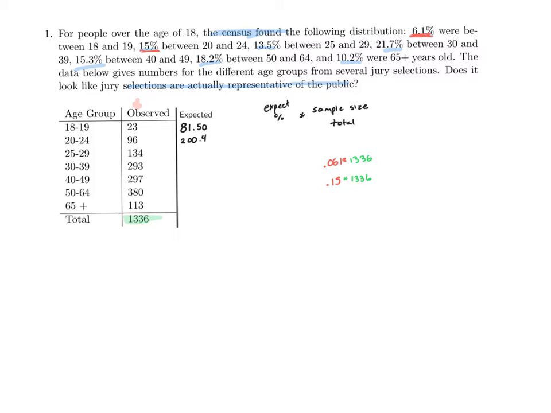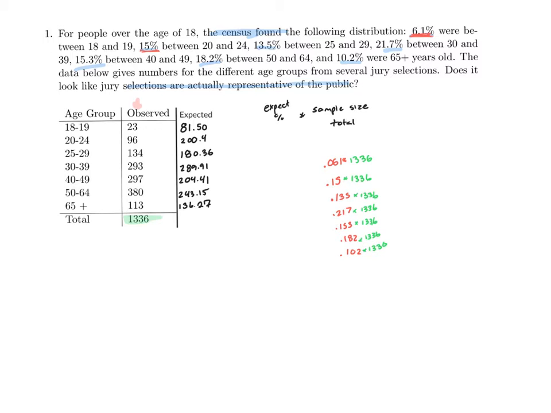Filling in the rest of the table then, once again taking each expected percent times the total sample size of 1,336, we should get the following numbers. The reason why we do this before we even start a test is because we need to make sure that our chi-squared goodness of fit test is actually going to work. And the reason we need to check our expected is because, remember, each category has to have an expected value that's at least 5. Now, notice all of our expected are at least 5, obviously, so this means chi-squared goodness of fit is a test we can actually run on this.